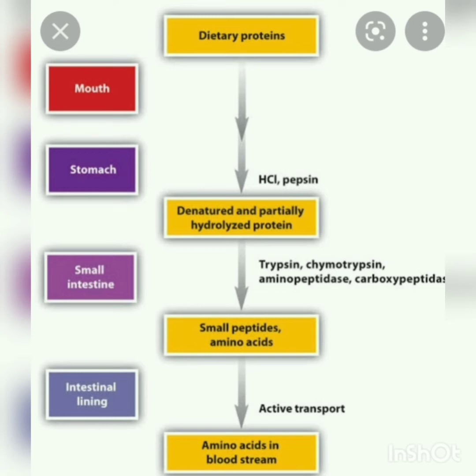The cells that line the small intestine release peptidase enzymes that break down dipeptides and tripeptides into single amino acids. The small intestine is the primary site of amino acid and glucose absorption, and then they are absorbed into the blood.